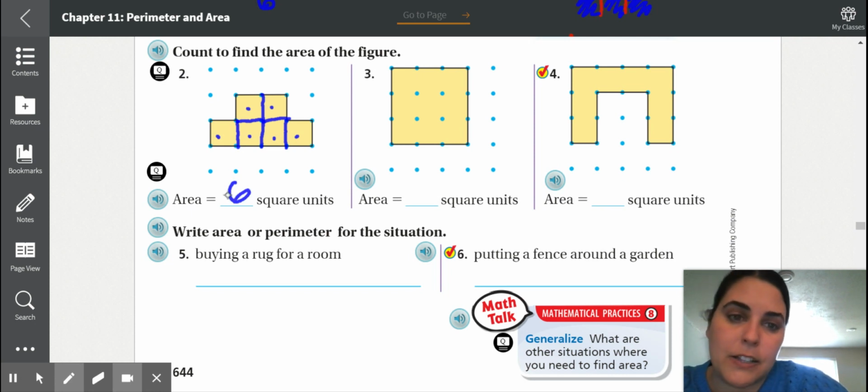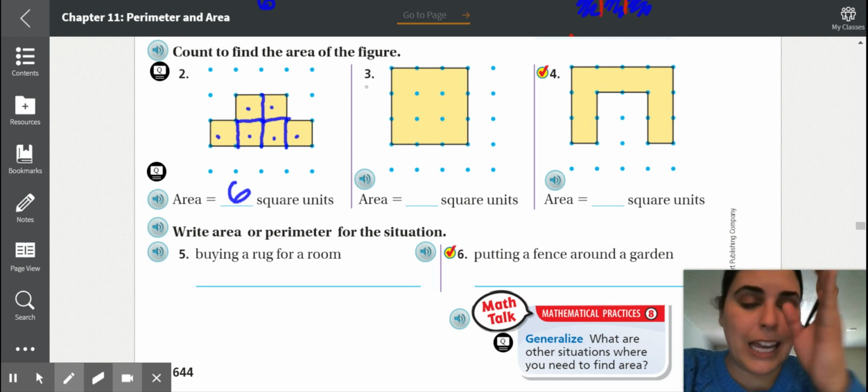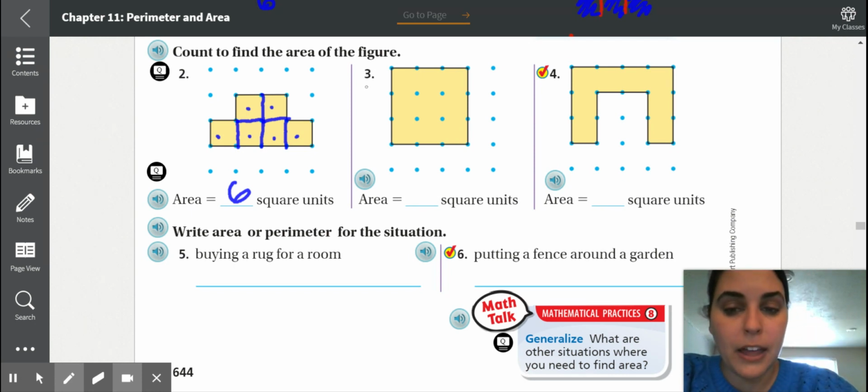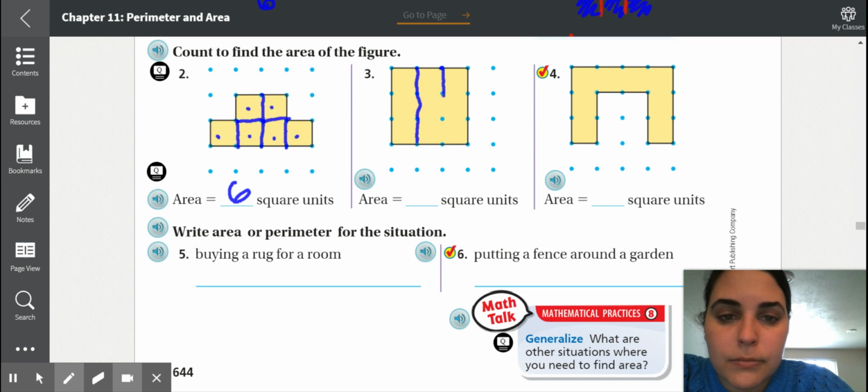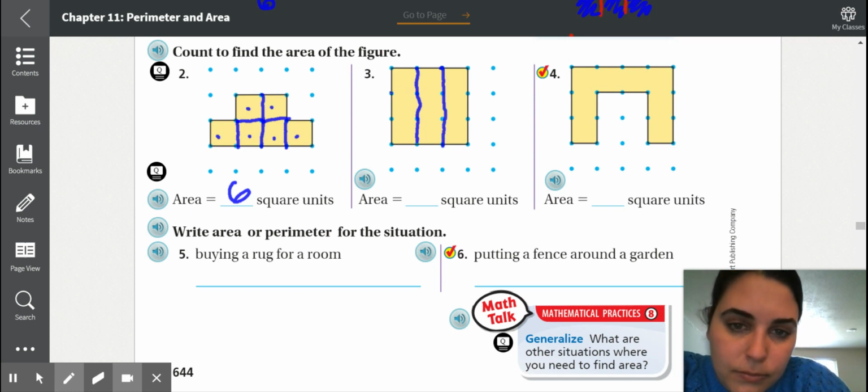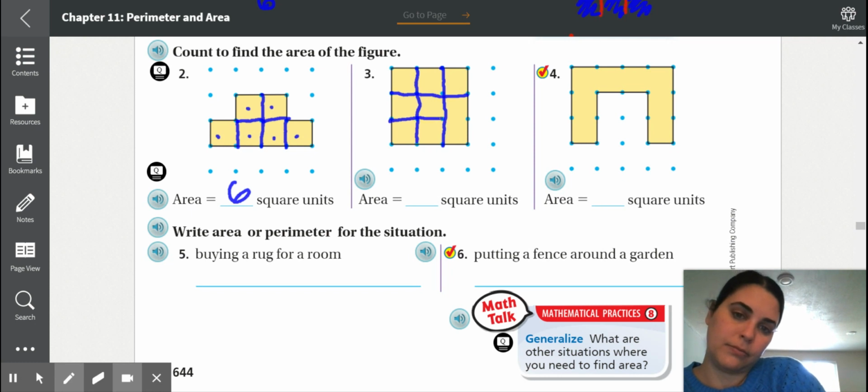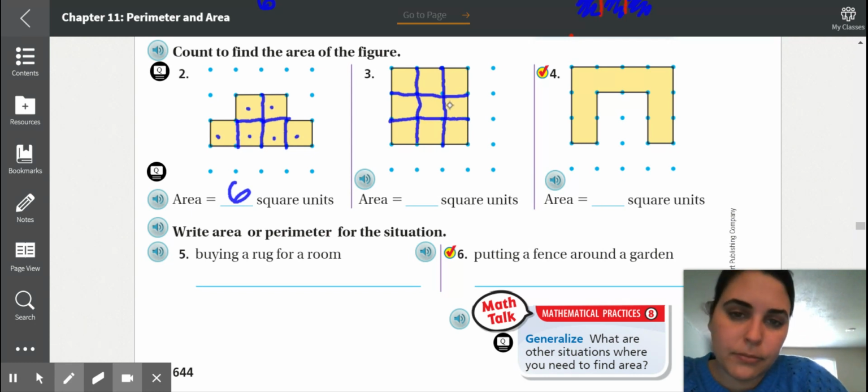Okay, let's do it again for number 3. Connect the dots first, then count the squares. Okay, count. 1, 2, 3, 4, 5, 6, 7, 8, 9.